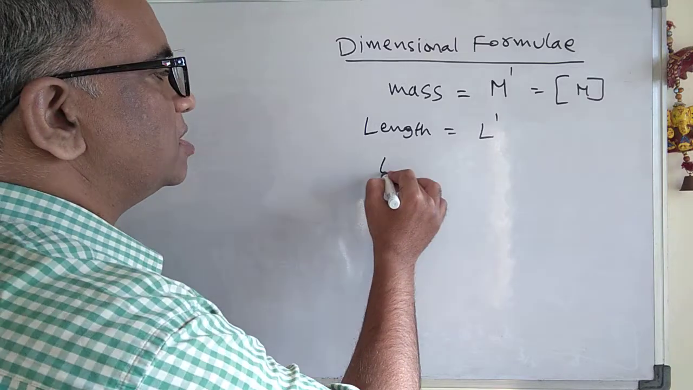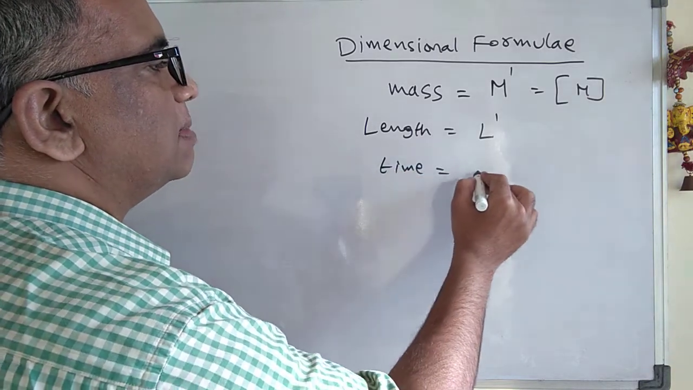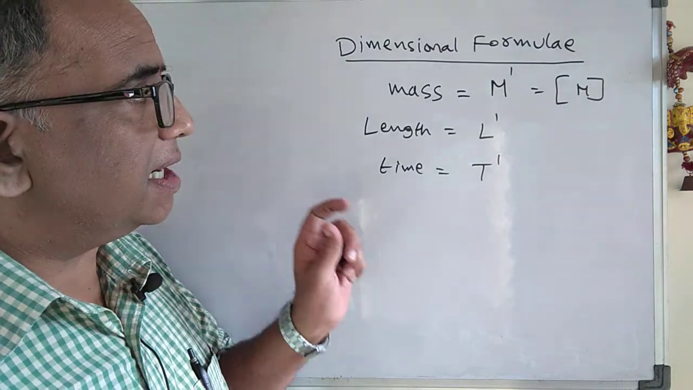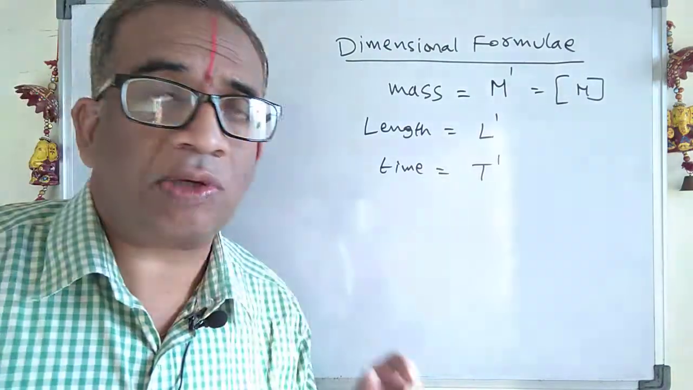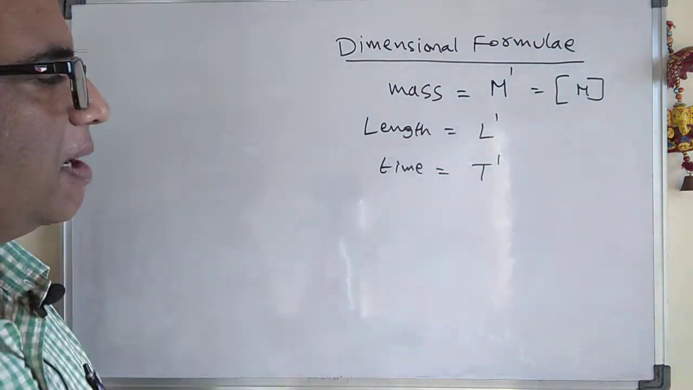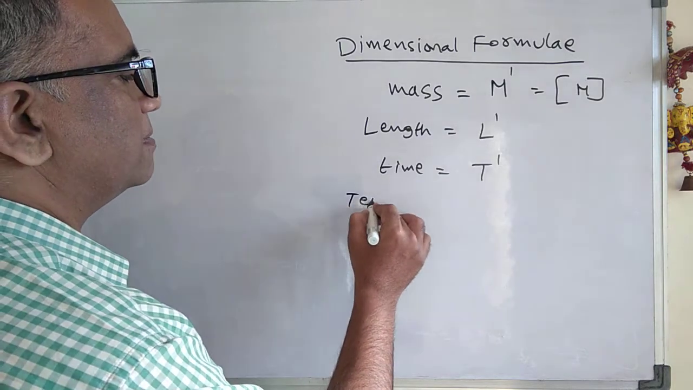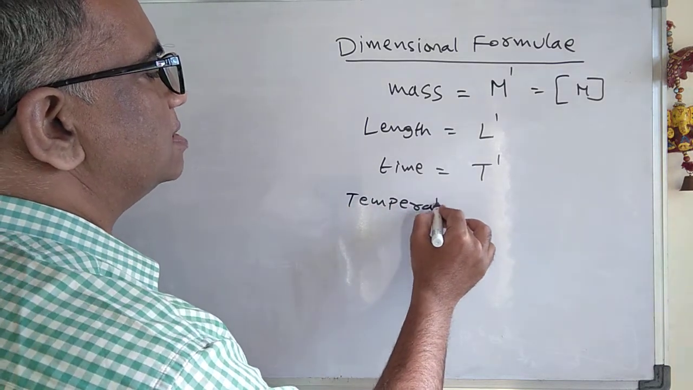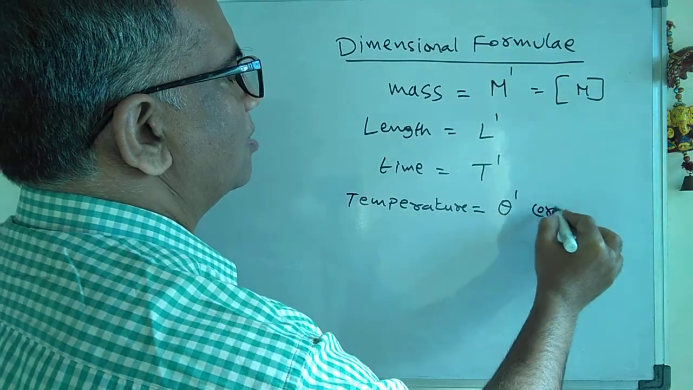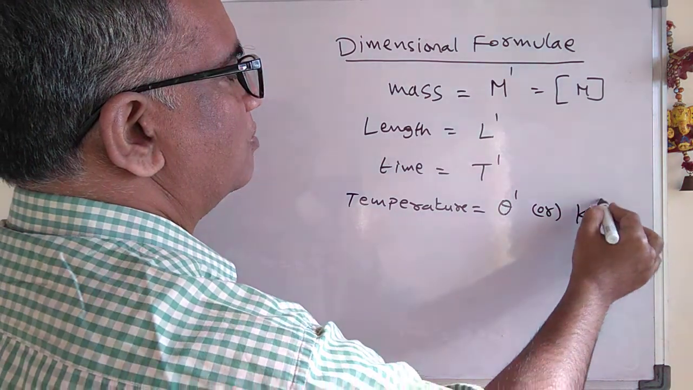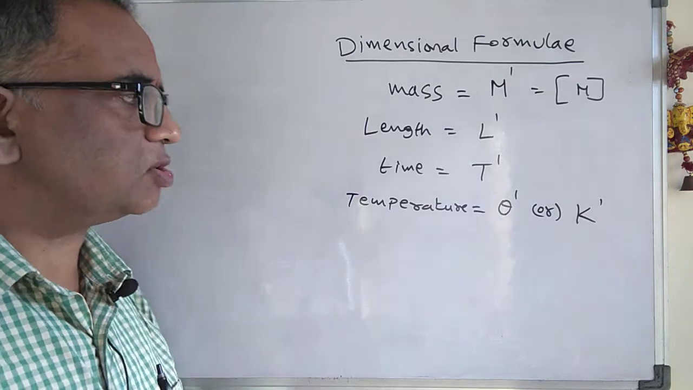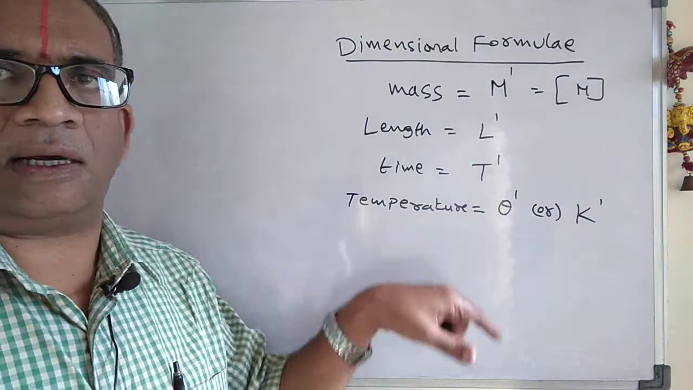Suppose we have time. Time is also a fundamental quantity, and its dimensional formula is T to the power of 1. Look carefully: in representing the dimensional formula, we usually use capital letters. Apart from this, we have temperature, which is written as theta to the power of 1 or K to the power of 1. If you write K in the dimensional formula, it represents temperature, theta, either one.